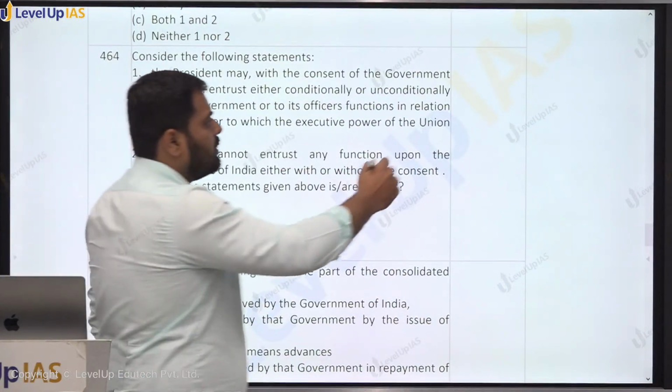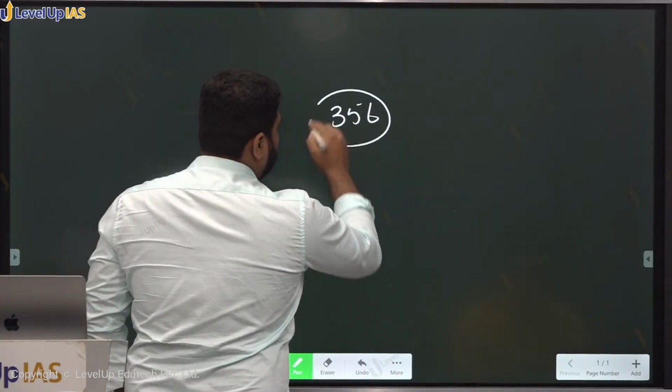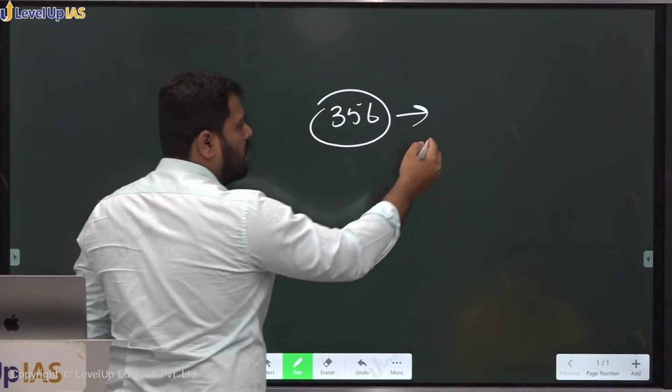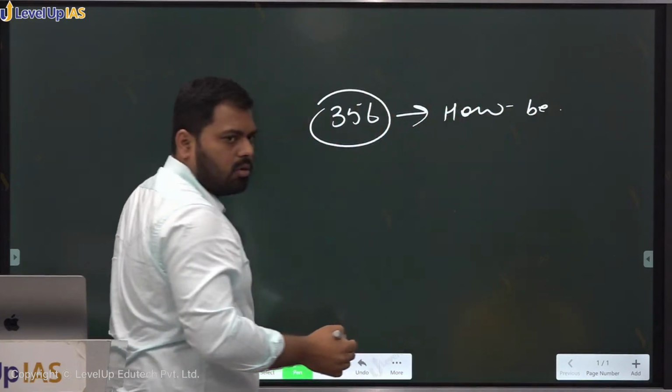See, 356 is prescribing how president rule can be imposed.